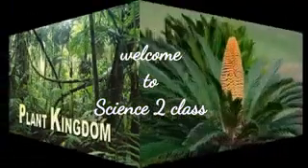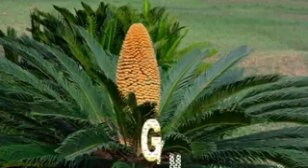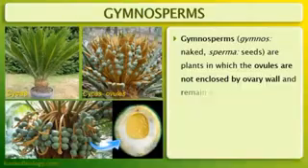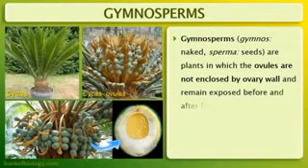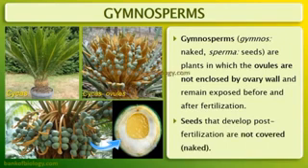Today we are going to discuss, in the plant kingdom, gymnosperms and angiosperms. Gymnosperms are seed-bearing plants. Gymno means naked, sperma means seed. So gymnosperm means naked-seeded plants. The ovules are not enclosed by the ovary. It means the ovules are not covered by the ovary wall.